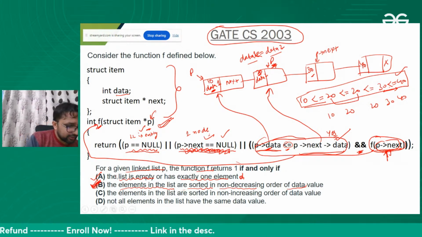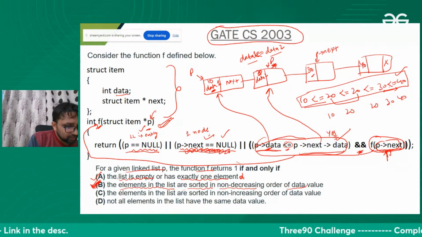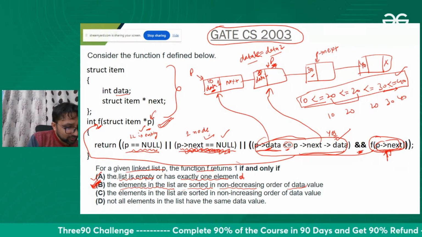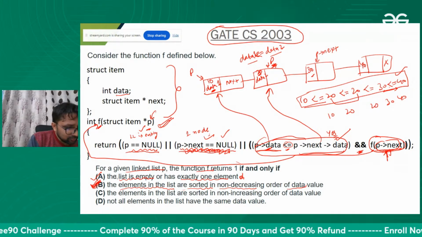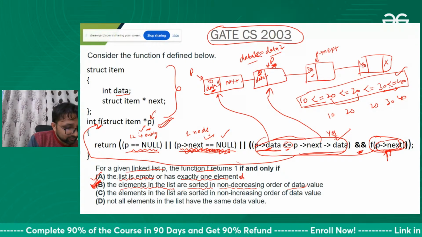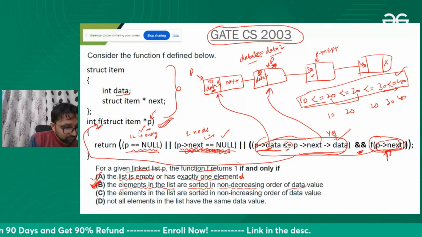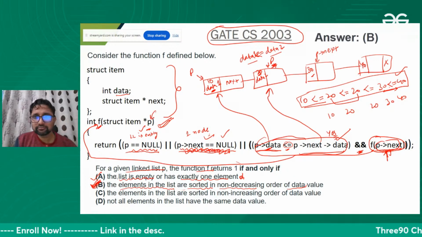Yeah, A is not fully complete. Yes, Nishu. Who is hungry here? Okay, so B is the right answer.